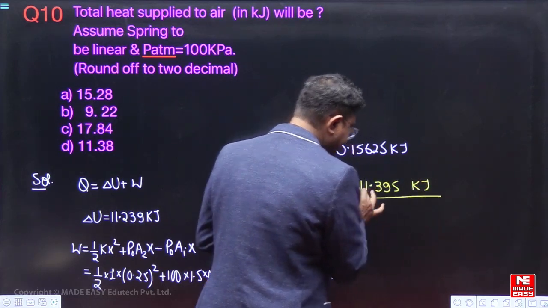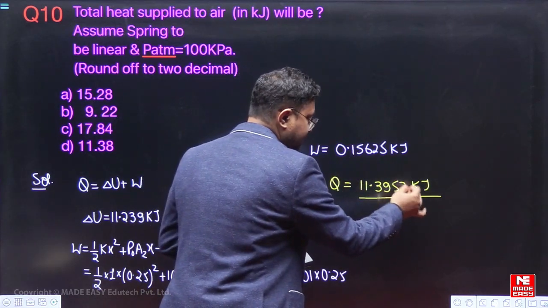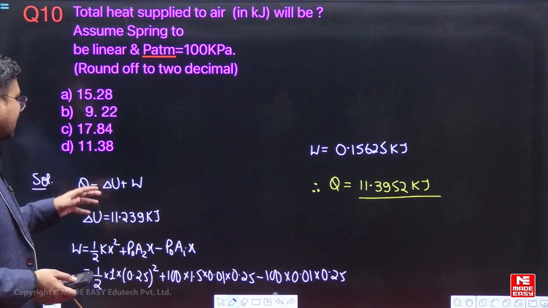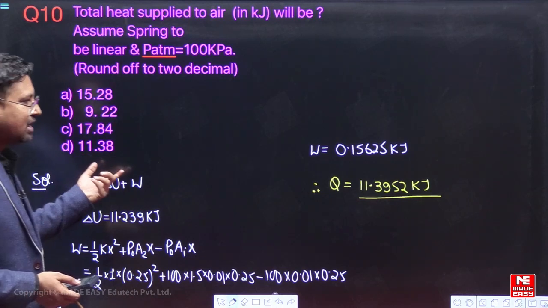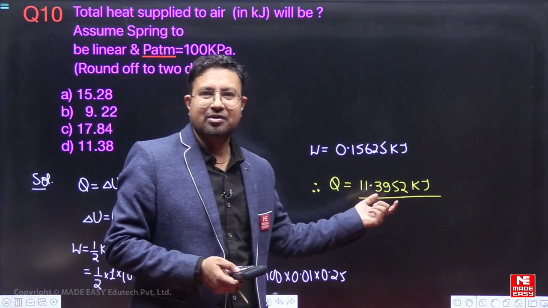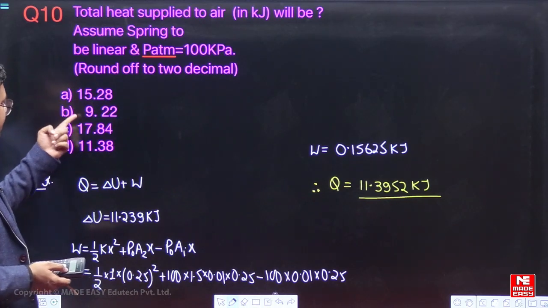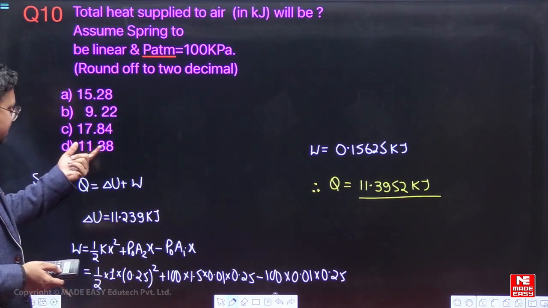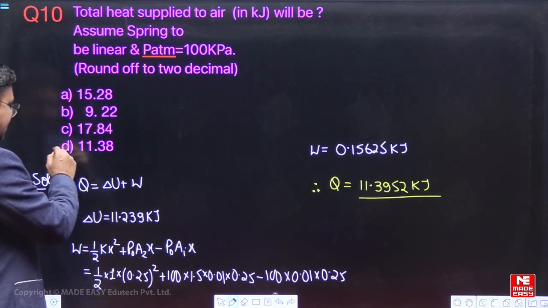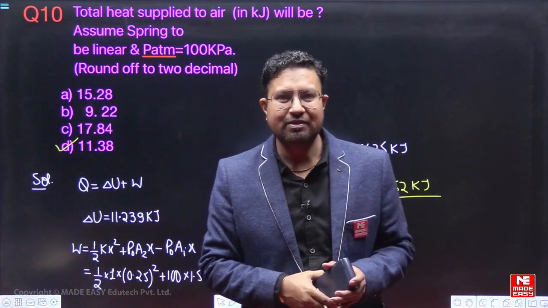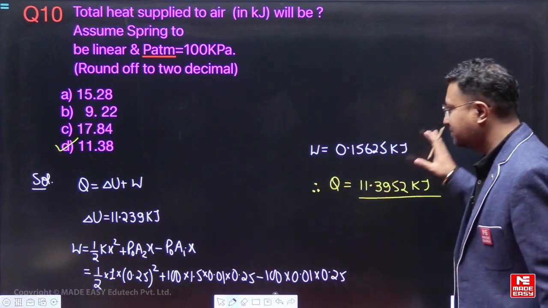So this is the value of heat supplied, right? So if we see here, the best possible answer, we have to round off up to 2 decimal places, right? So the closest option which will match will be 11.38. So this will be the answer, right?